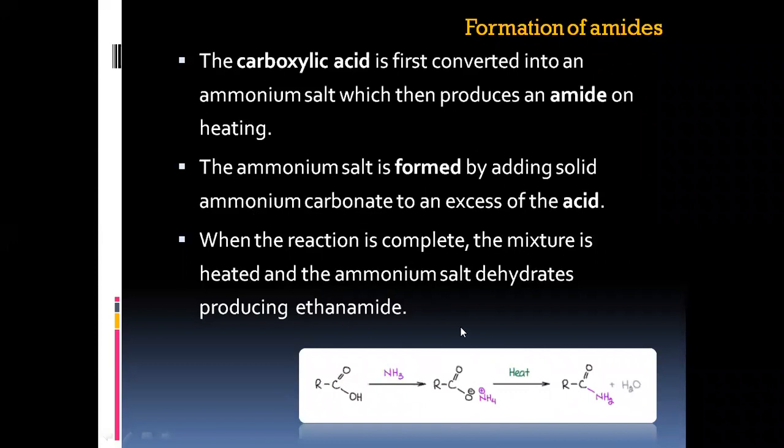So this amide is ethanamide because you have two carbon atoms, one the carbon attached to the OH group and the other the carbon of the alkyl group. So this is about today's session. Hope you have understood everything.